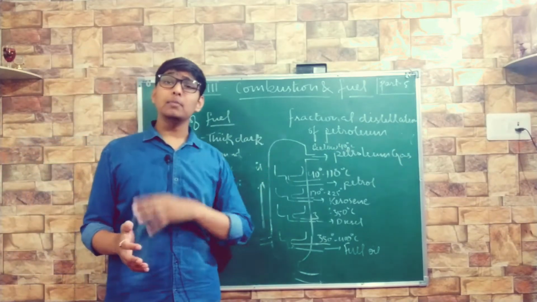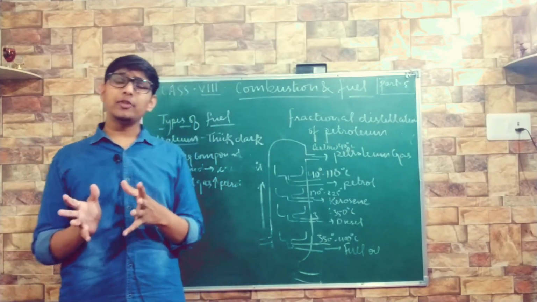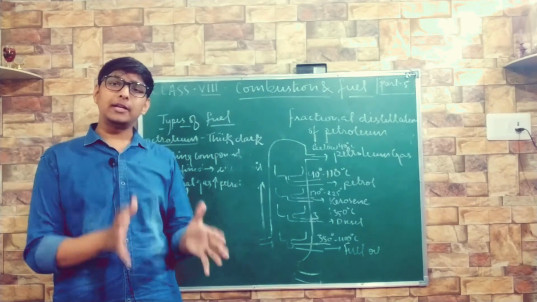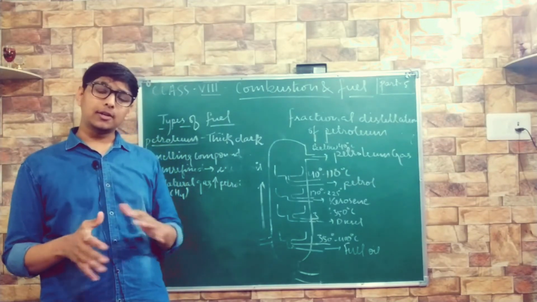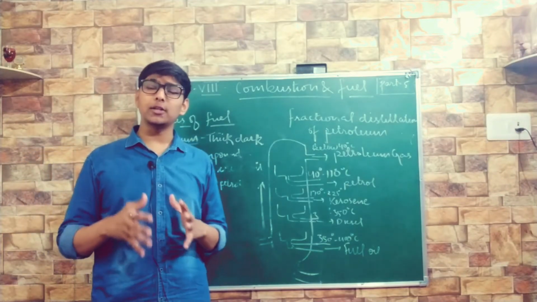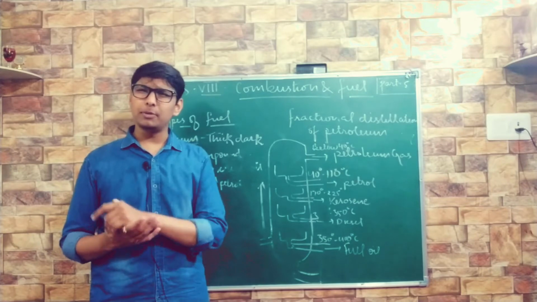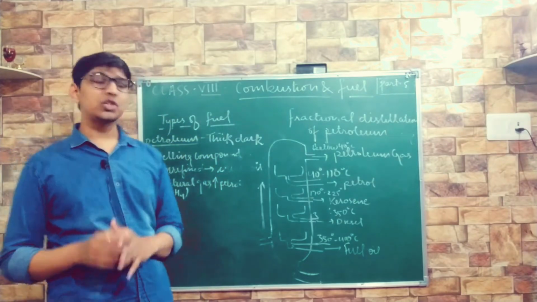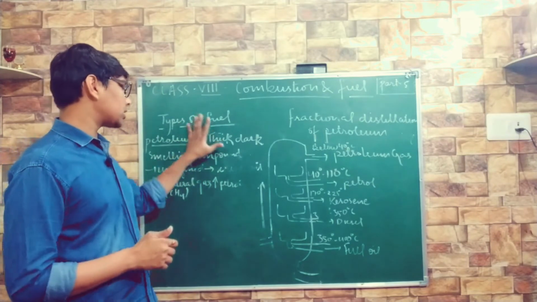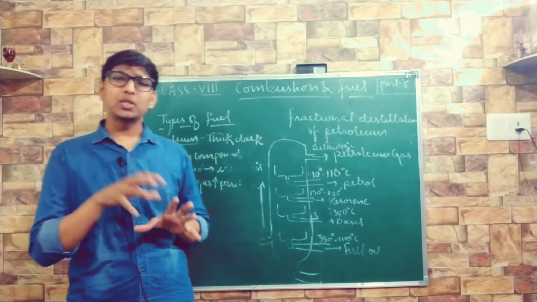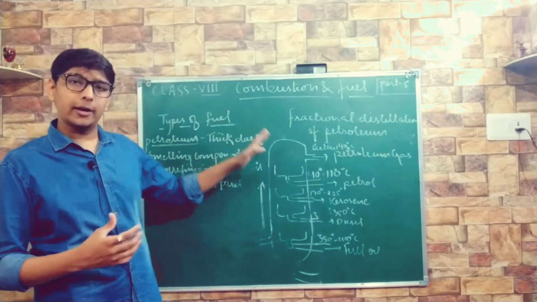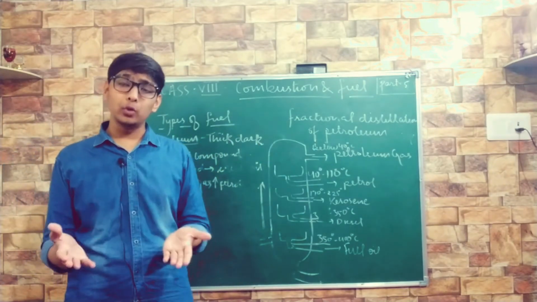What is petroleum? Long ago, many living organisms, marine organisms, microbes, plants got buried under the earth's surface or under the earth's crust, and due to huge pressure and variable temperature they got converted into a fossil fuel called petroleum, which is a thick, dark, foul-smelling compound. In the raw form it is also called crude oil. Means when it is taken out from the earth, it is called crude oil, which then gets refined to obtain different types of fuel.